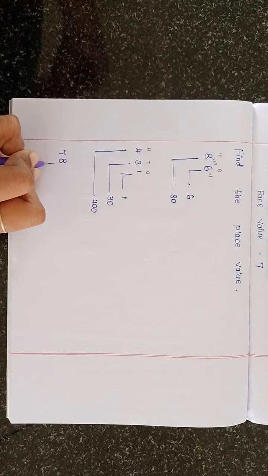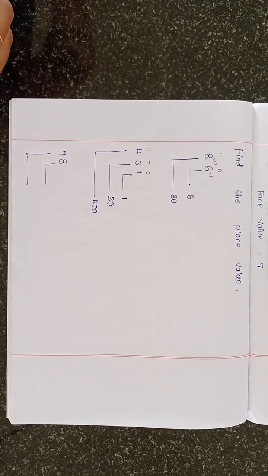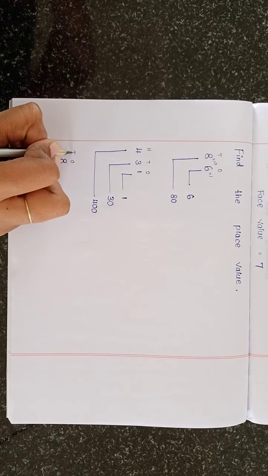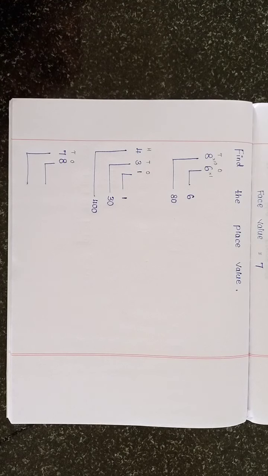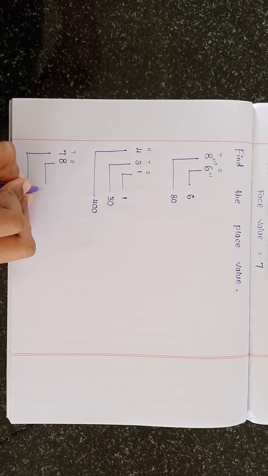78. First, we have to mention the periods, ones and tens. Which number is in ones place? 8. So first we have to multiply by 1. 1 eight is 8.